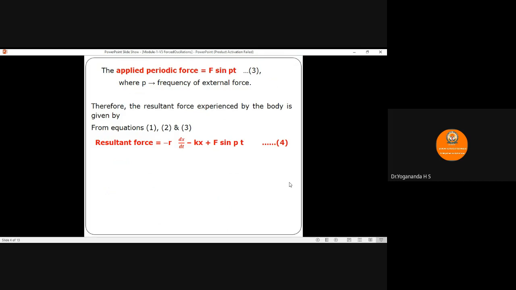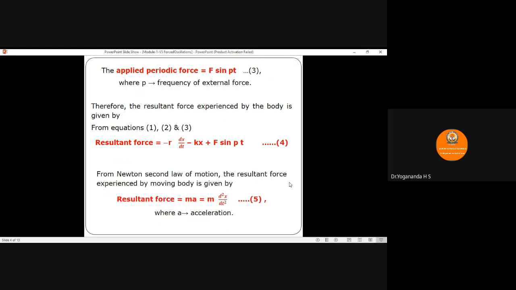Therefore, the total force is the sum of the restoring force, the resistive force, and the applied periodic force. So the resultant force equals minus r into dx by dt minus k into x plus F sin pt.